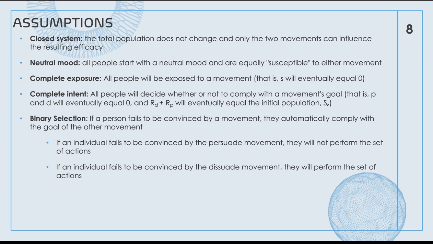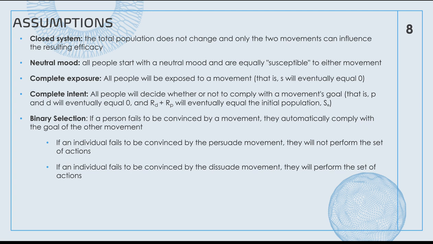Our assumptions are: closed system. The total population does not change and only the two movements can influence the resulting efficacy. Neutral mood. All people start with a neutral mood and are equally susceptible to either movement. Complete exposure. All people will be exposed to a movement. And complete intent. All people will decide whether or not to comply with a movement's goal.